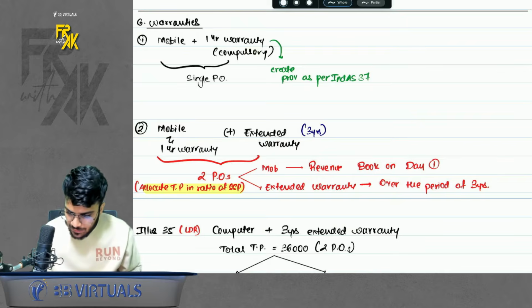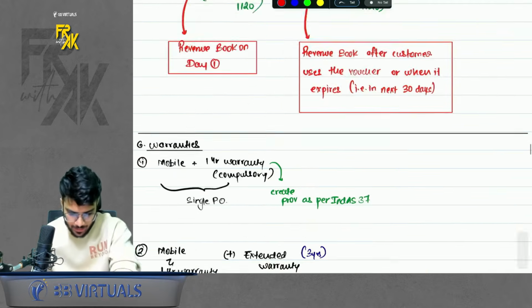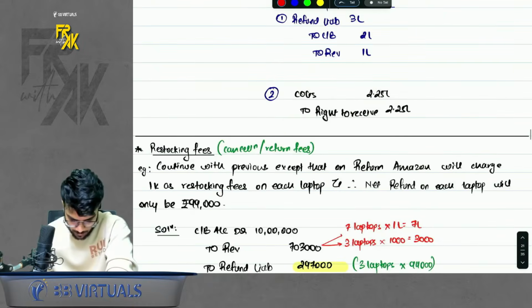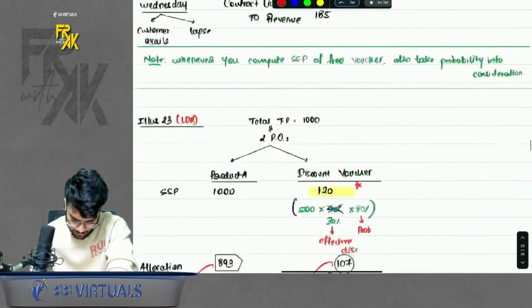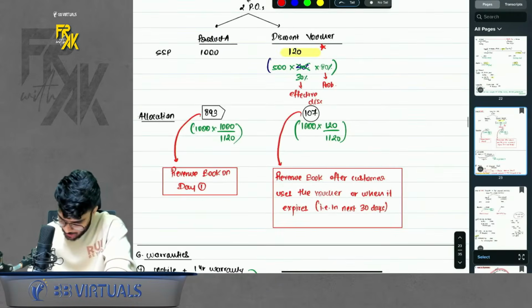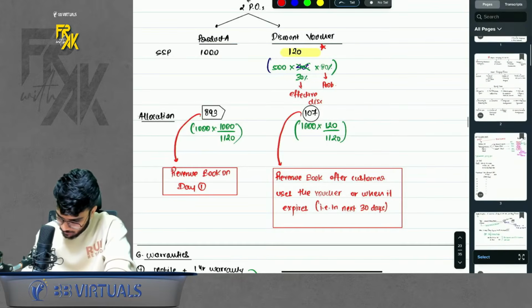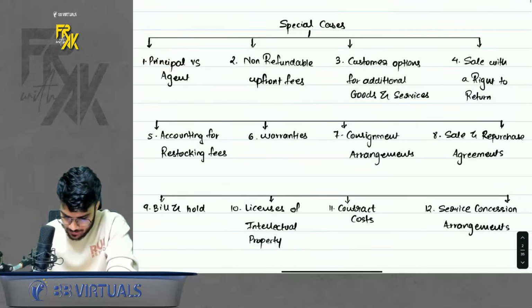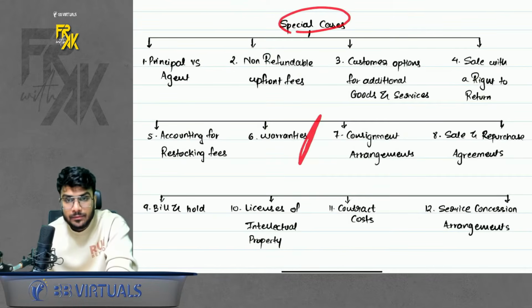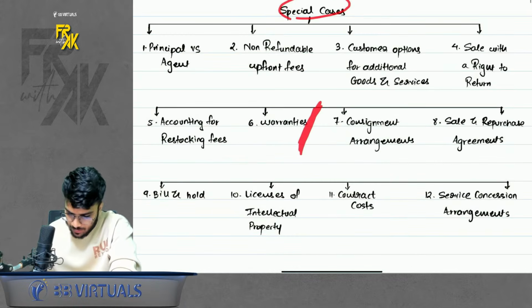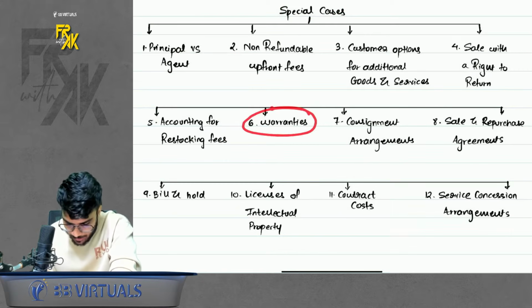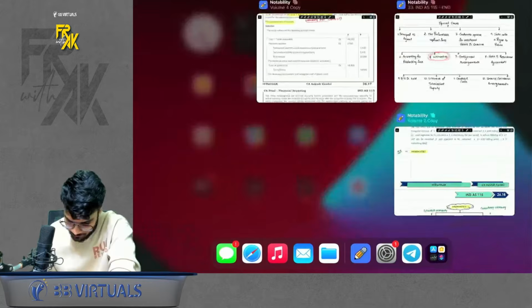So guys, let's continue with the revision. I guess we had completed the revisions till restocking fees. Okay, we did till here. Okay, now if I want to show you the chart, it is something like this. So we were under special cases and we completed till here. Okay, warranties. Sorry, not here, till point number 5. Now we will continue with this point, warranties. Okay, chalo, have a look here.